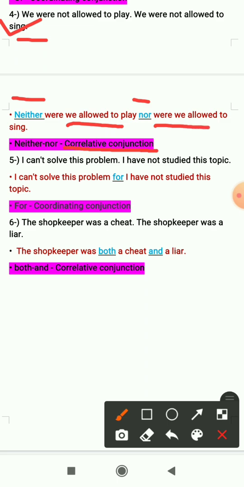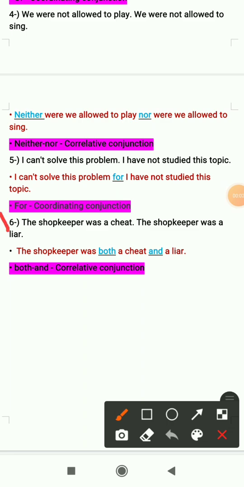Fifth one is: I can't solve this problem, I have not studied this topic. And the conjunction which we have used is for, which is a coordinating conjunction, and for is used to show the cause. It means in a coordinating conjunction two independent clauses are there and one clause is the cause of the other one. So why can't I solve this problem? Because I have not studied this topic, that is the cause.